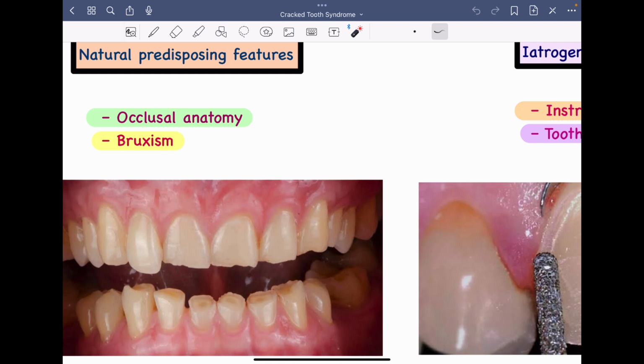And the last predisposing factor would be aging. As we age, the tooth undergoes simultaneous wear and tear, and these weakened areas formed within the tooth have an increased susceptibility to formation of cracks. When there is a significant amount of wear on the teeth, they might not be able to counteract the amount of occlusal forces delivered, ultimately resulting in formation of cracks.